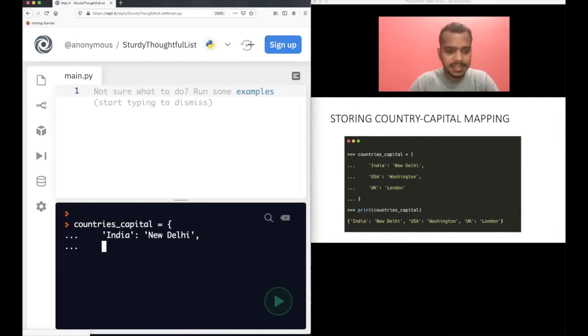Press tab again, one more indentation here. USA, capital is Washington. Press comma. Then we will store one more mapping, that is UK, and then we'll have capital as London.